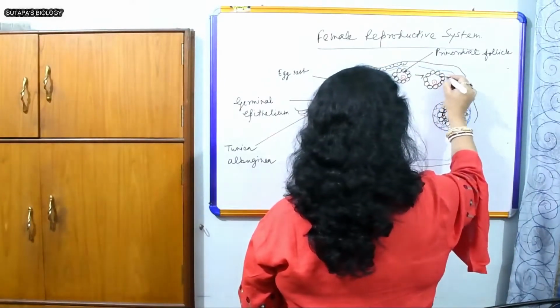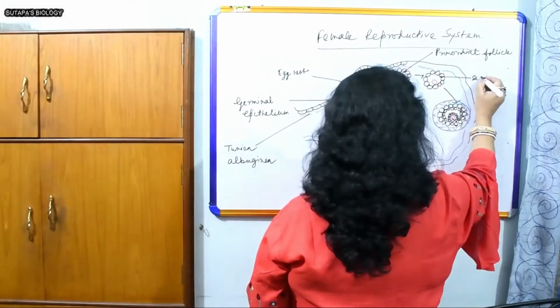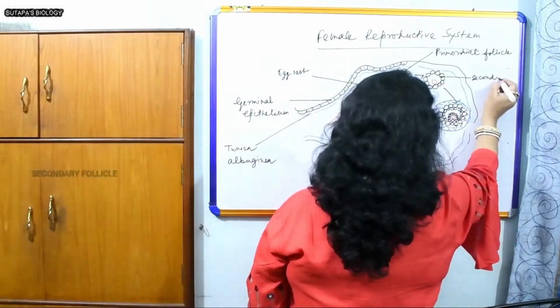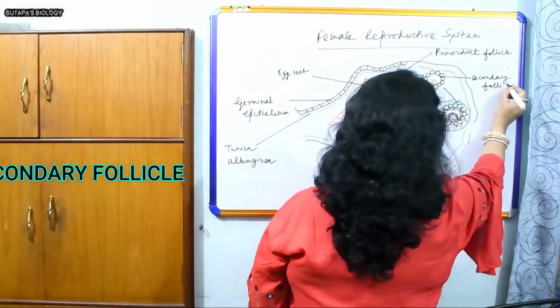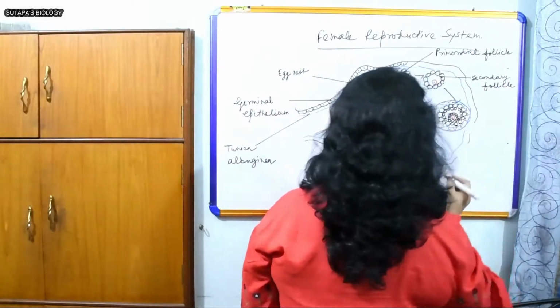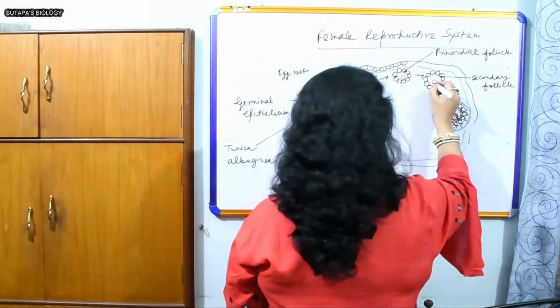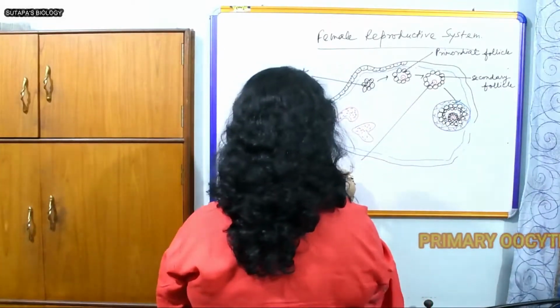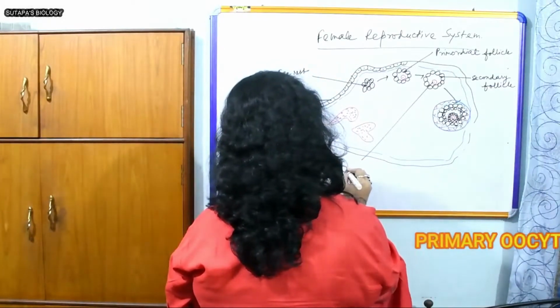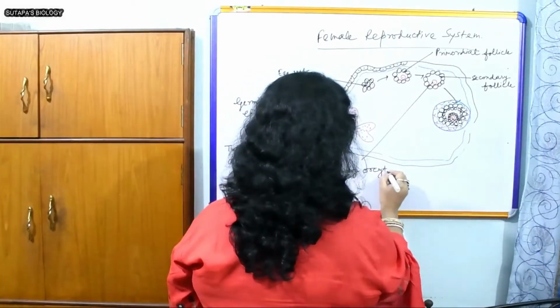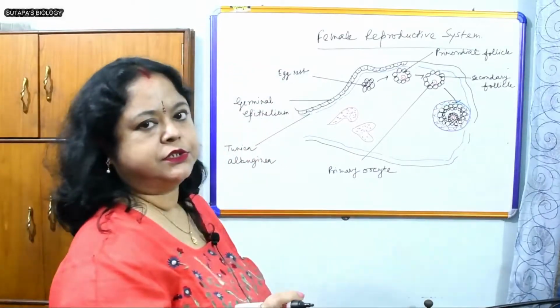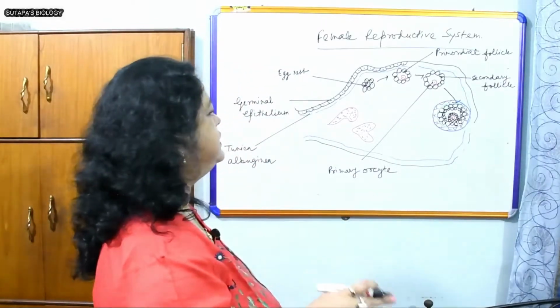And this is the secondary follicle. This is the primary oocyte. You will study these structures, the primary oocyte, secondary oocyte, etc., in detail in oogenesis.